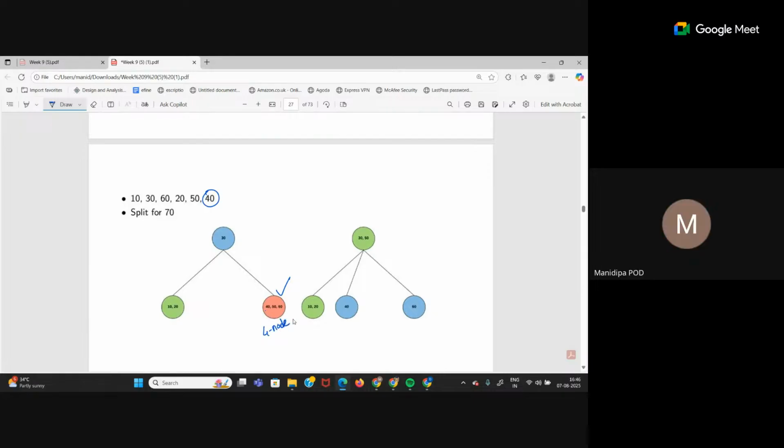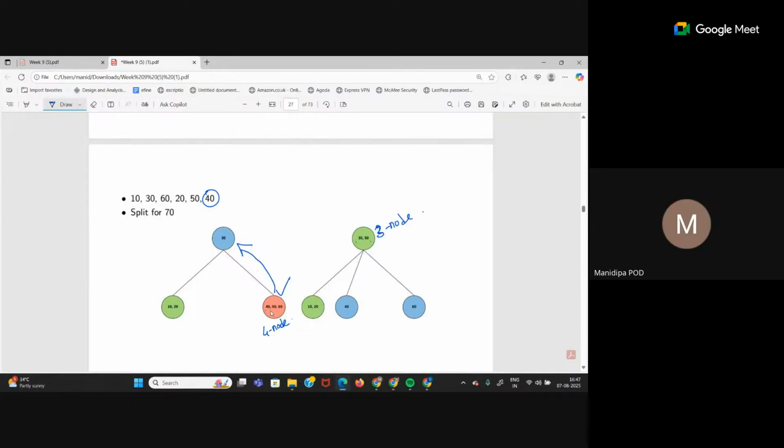That means what I have to do? Split. As soon as you encounter a 4 node, split it. Which value will go one level up? 50. So 50 goes to the parent node. Parent node is having 30. 50 is greater than 30. 50 comes to the right hand side. 30, 50. Now this is a 3 node.